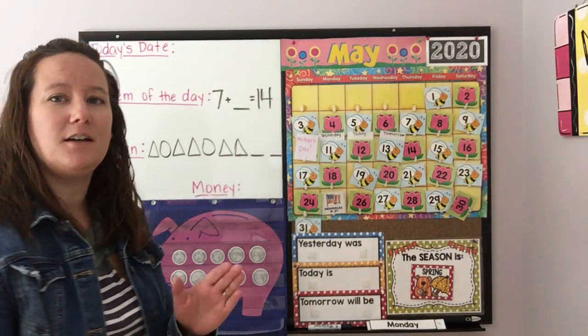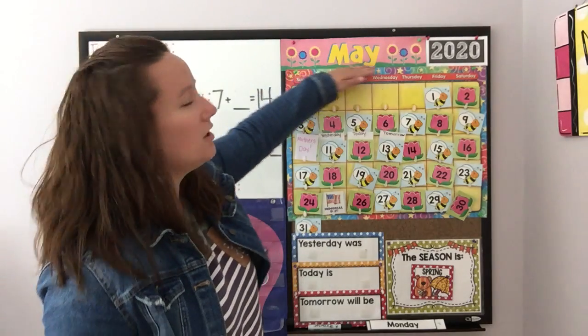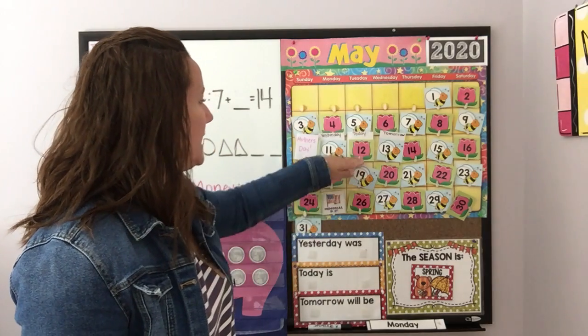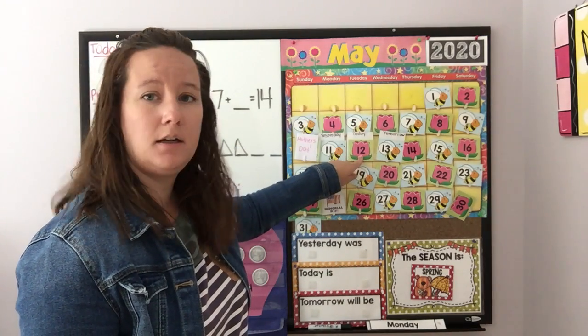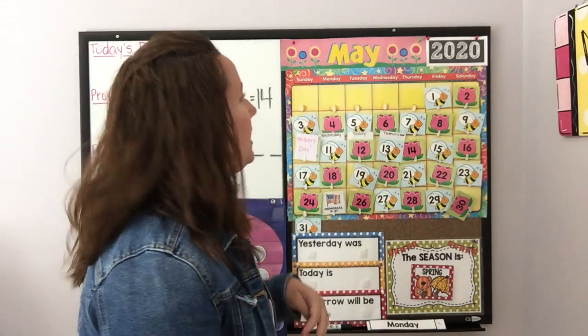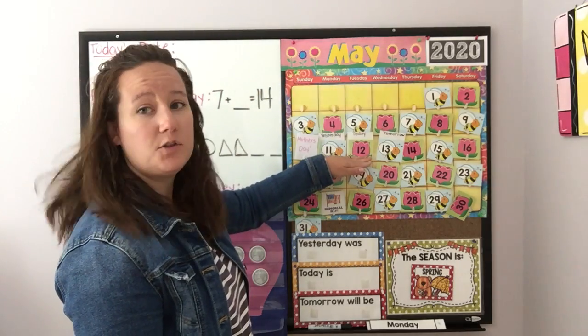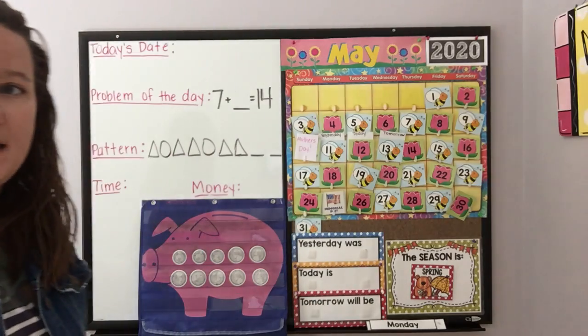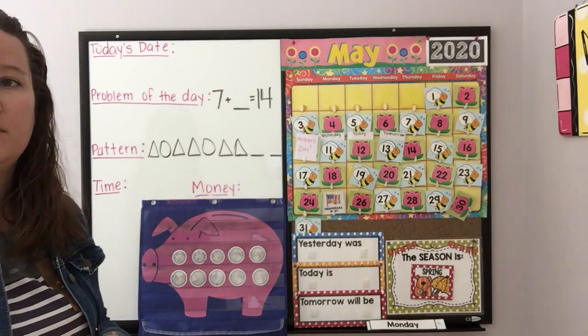Ready? January, February, March, April, May, June, July, August, September, October, November, December. These are the months of the year. If we look at our calendar, we have our month at the top. The month is May. If we find today, it is May the 12th. The year is 2020. So let's say that all together, please. Today is May 12th, 2020.